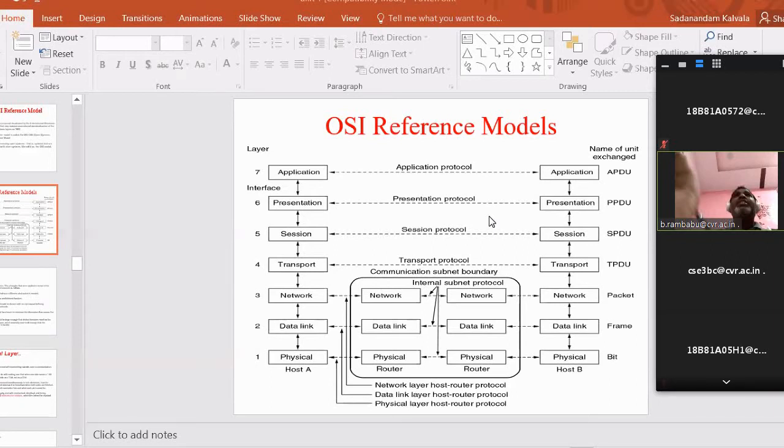That implementation becomes the computer architecture. That is also called a protocol stack. Stack means you have implemented some set of protocols. That is the meaning of computer architecture, whereas the reference model is a general term.